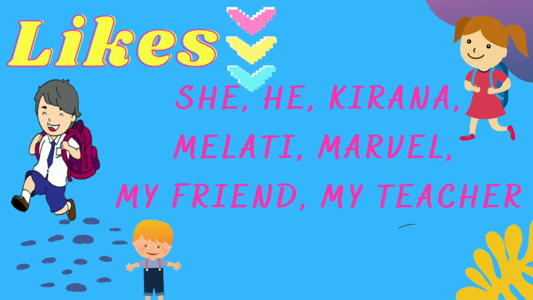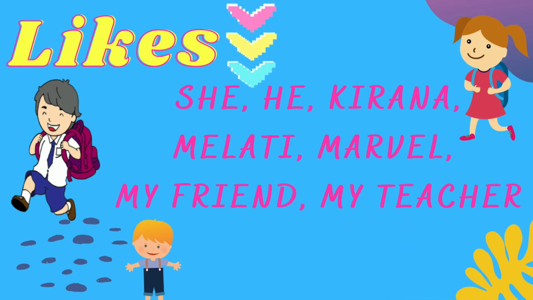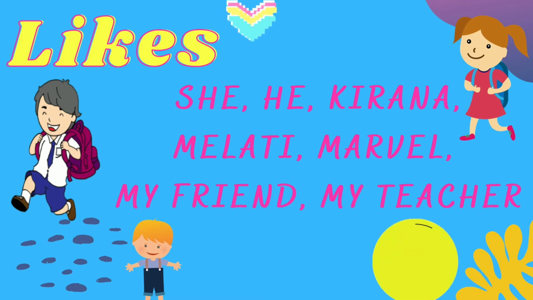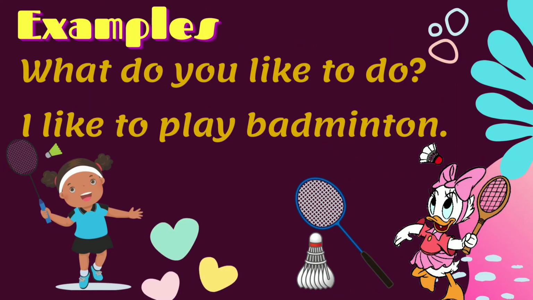We can use likes if the subjects are she, he, Kirana, Melati, Marvel, my friend, and my teacher. So it means we need to use likes if there is only one person. Only one person. Okay, so let's see the examples here.